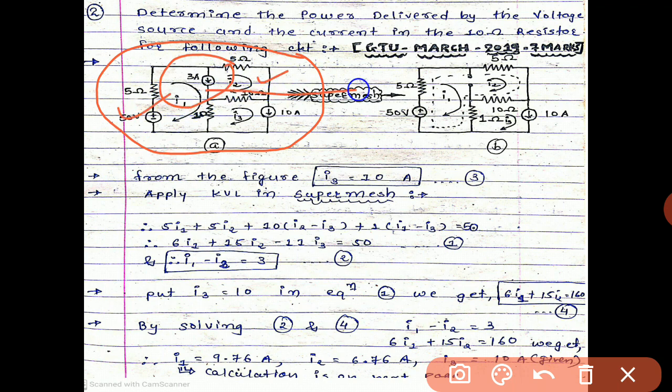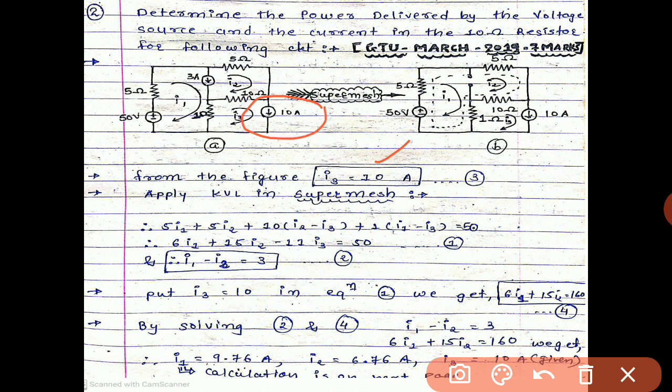So let us open the current source and make one major loop over here. And the same equation will develop as we saw in example number 2. Okay, so let us start the example. From the figure, first of all, which quantity can we add directly from the figure? I3 equals 10 ampere is given already.